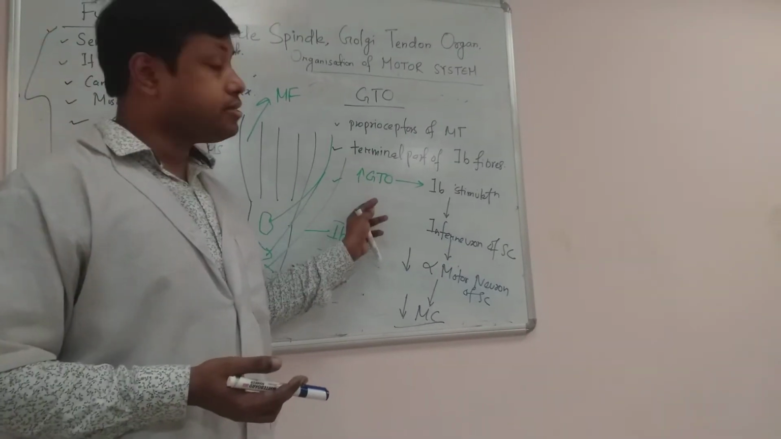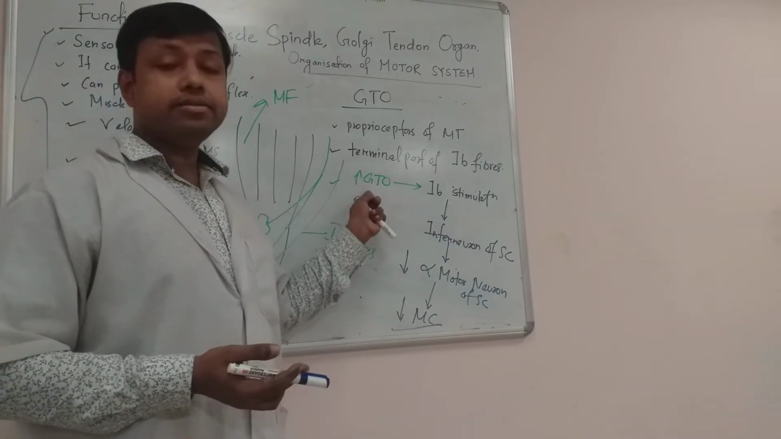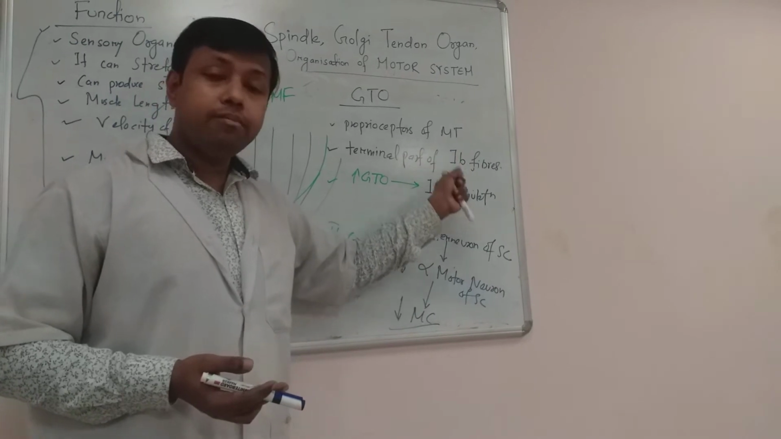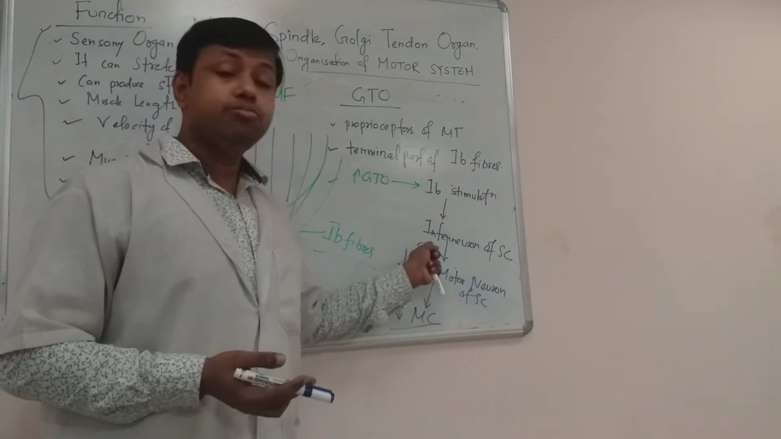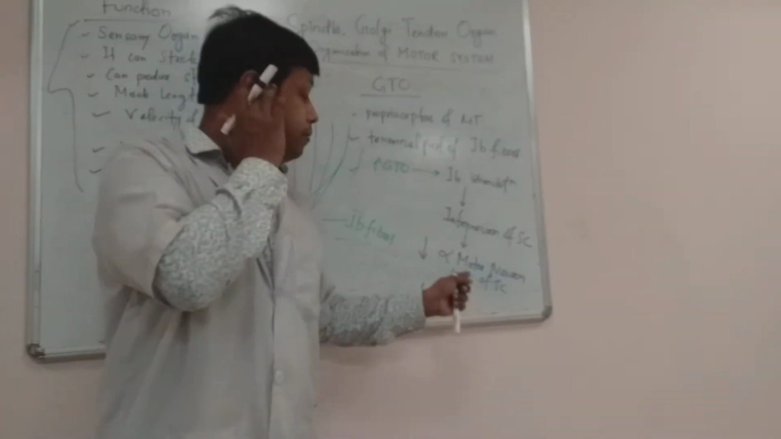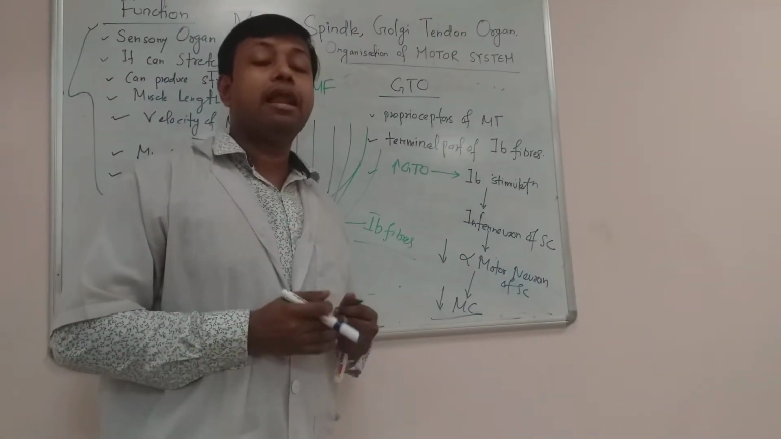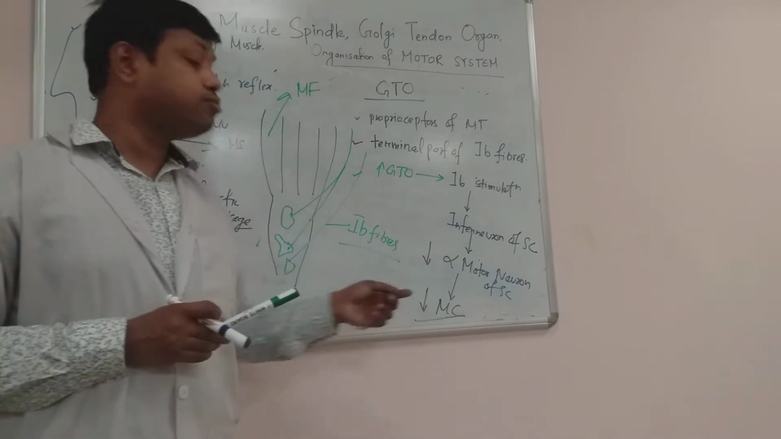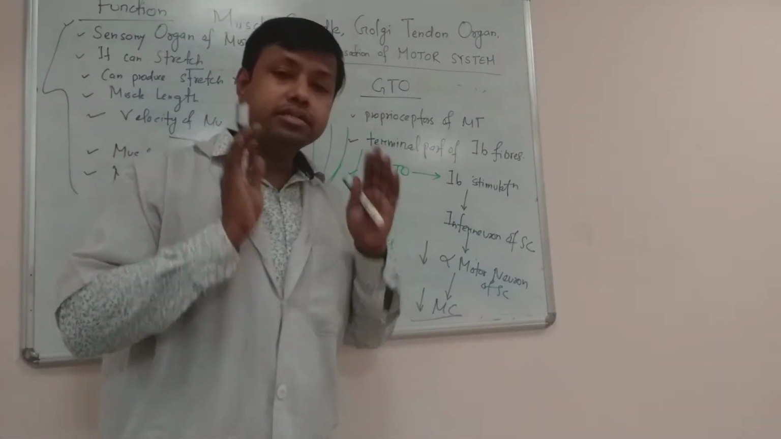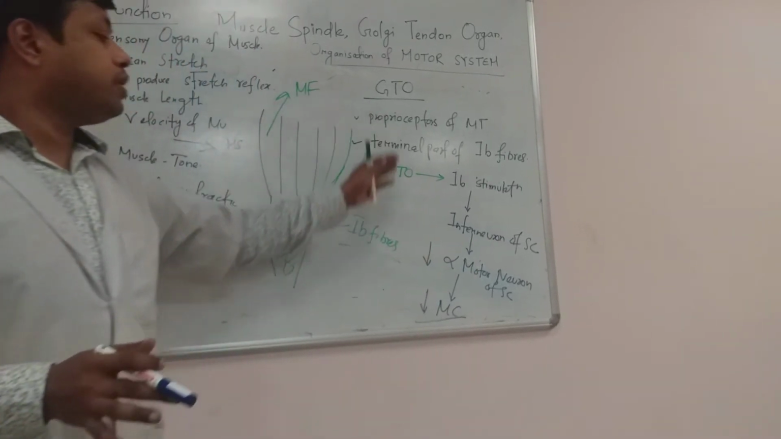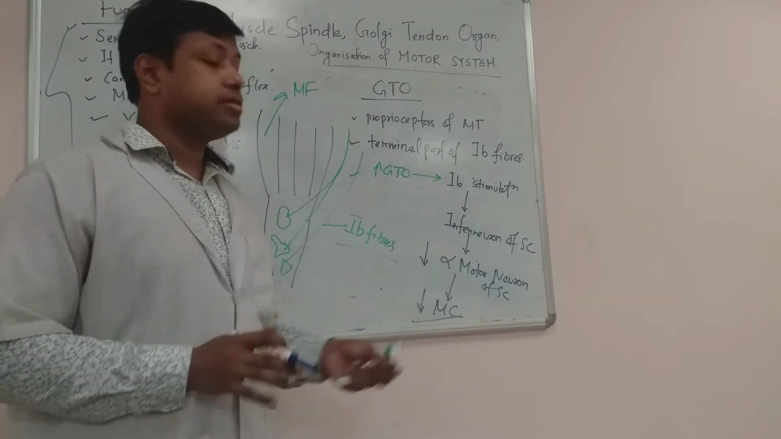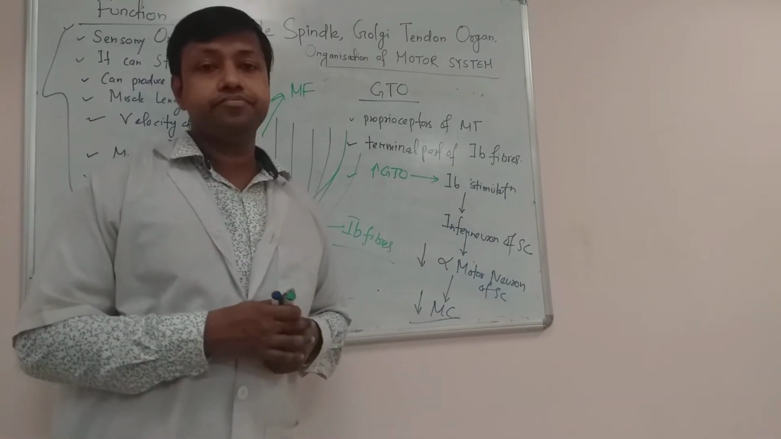And once there is stretching of the Golgi tendon organ, 1B fibers will be stimulated, and once 1B fibers are stimulated, they will stimulate the interneuron of the spinal cord. So once the interneuron of the spinal cord is stimulated, it will inhibit the alpha motor neuron. Alpha motor neuron inhibition leads to suppression of muscle contraction. In this way, directly or indirectly, Golgi tendon organ plays an important role in control of the muscle contraction.